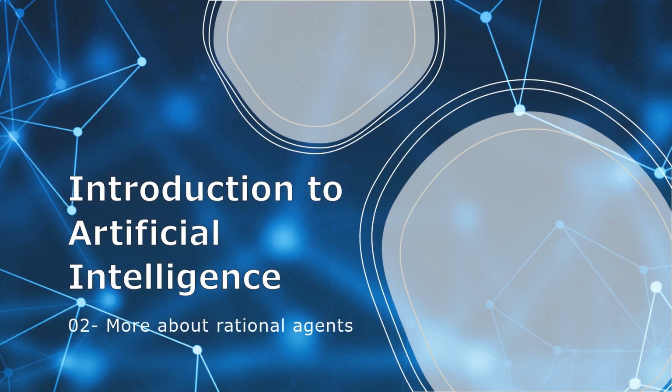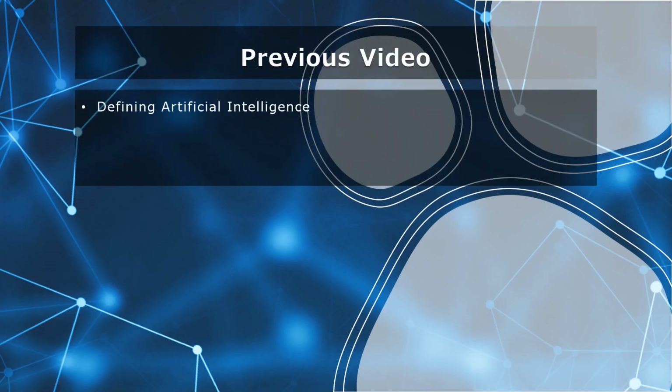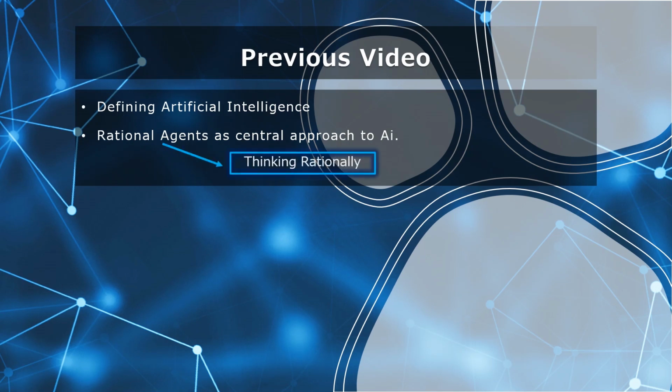Okay, so welcome back to the second video of Intro to AI course. In the last video, we mostly just studied the definitions of artificial intelligence and many other ways in which AI can be defined based on different philosophies and ways of thinking. We also chose rational thinking as the central approach to AI because it's most suitable. We will see that the concept of rationality can be applied to a wide variety of agents operating in any imaginable environment.